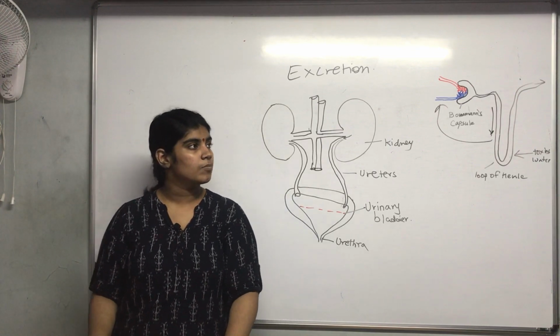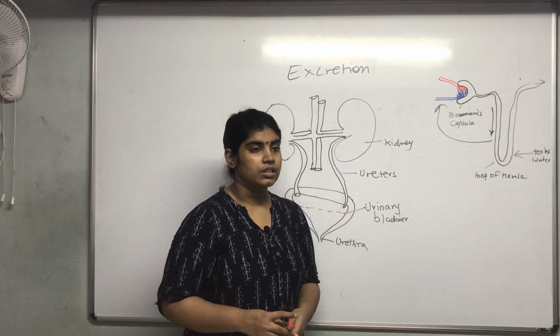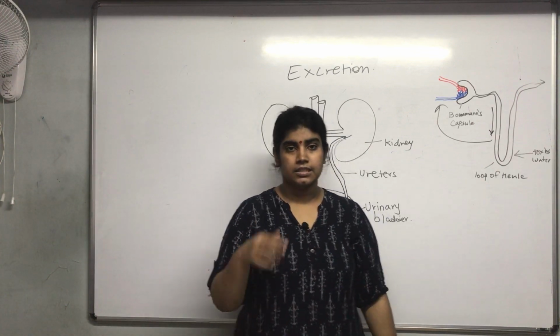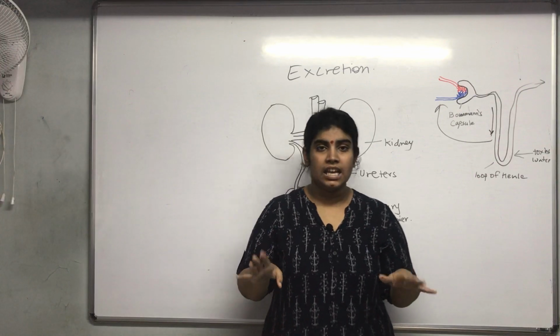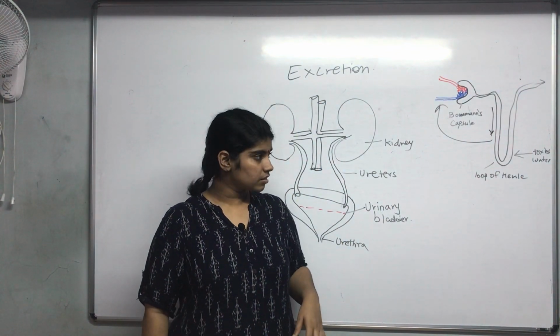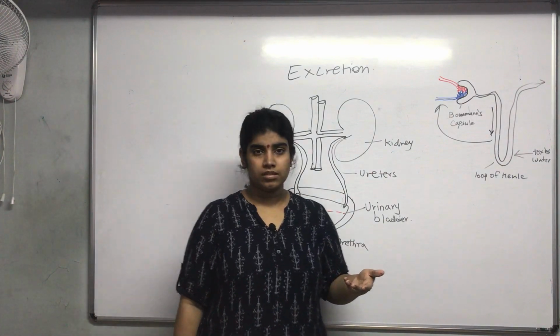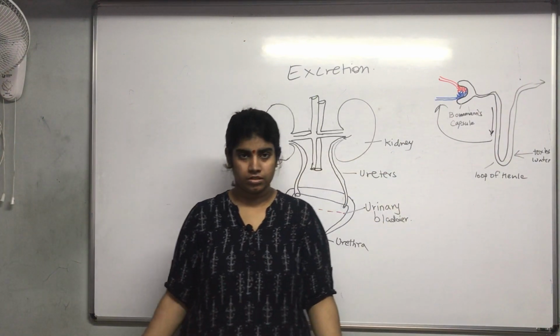Now we will talk about something known as hemodialysis. When you talk about excretion, kidneys are the vital organs which excrete everything from the body. But certain accidents occur, or maybe the kidney does not function.